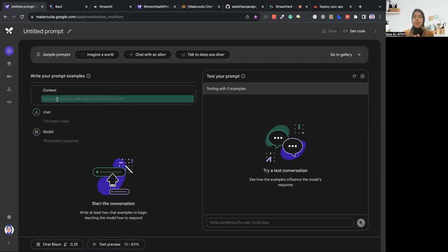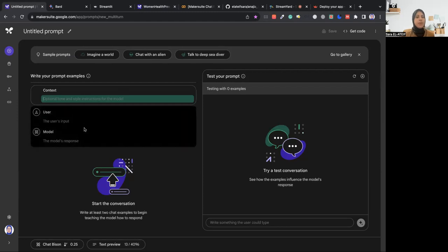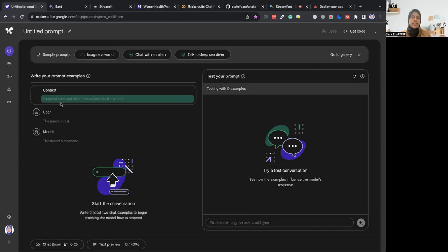What you're supposed to do is provide the context and some examples to guide the generative AI model, which is the PaLM API. We'll give it the context, for example, asking it to act like a doctor with years of experience, answering questions around women's health, specifically females' health.